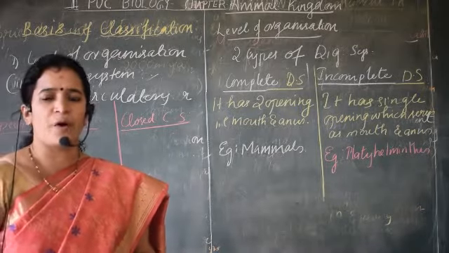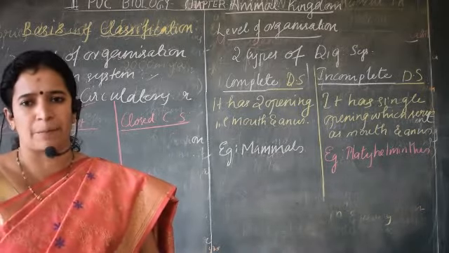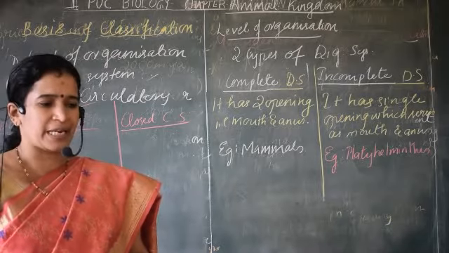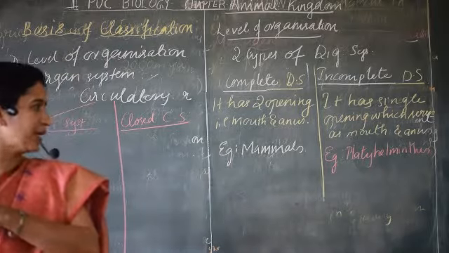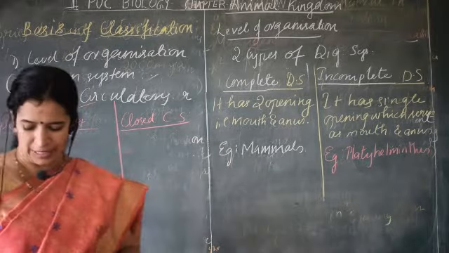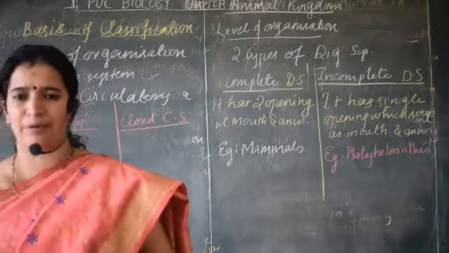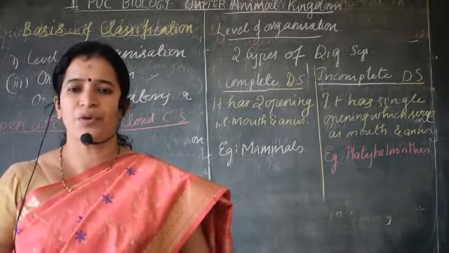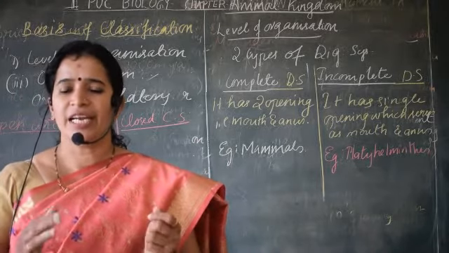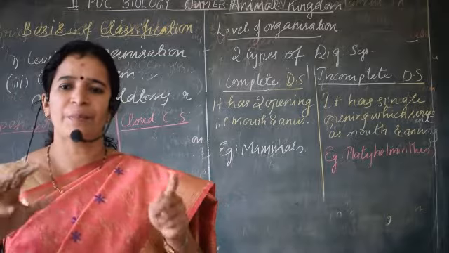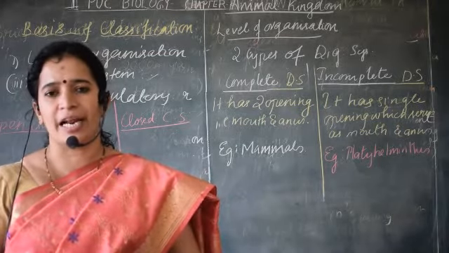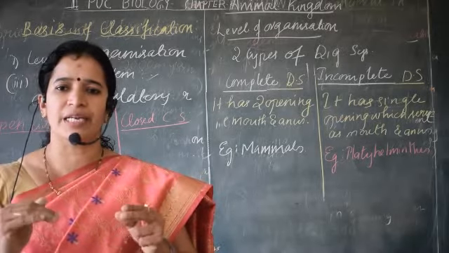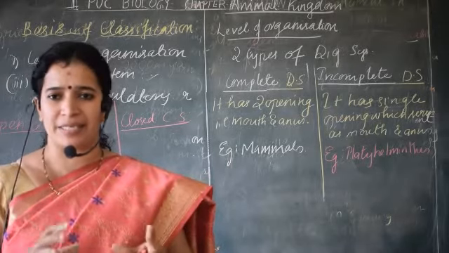In the case of the open type of circulatory system, let us take the example of a spider or any arthropod or mollusk. They do not have proper blood vessels. In our body, if you take a mammal, the blood flows in closed, confined vessels.